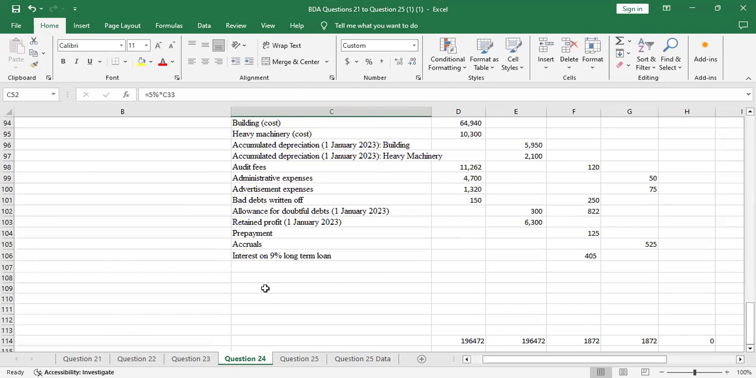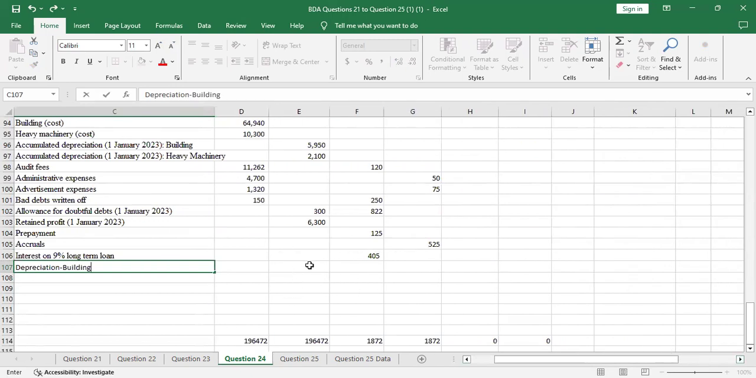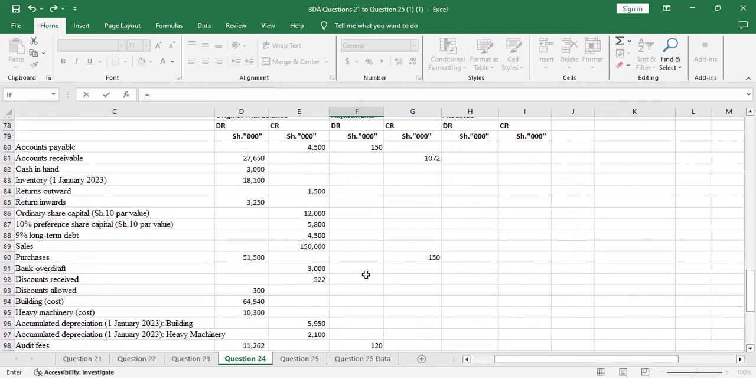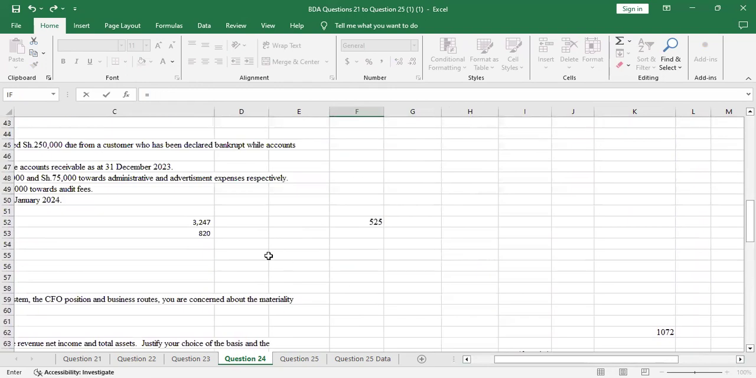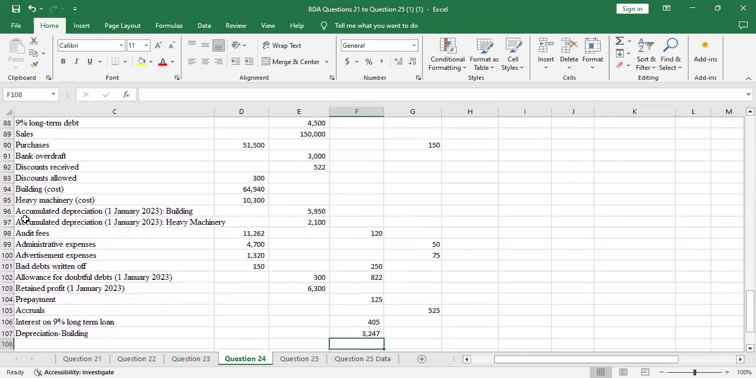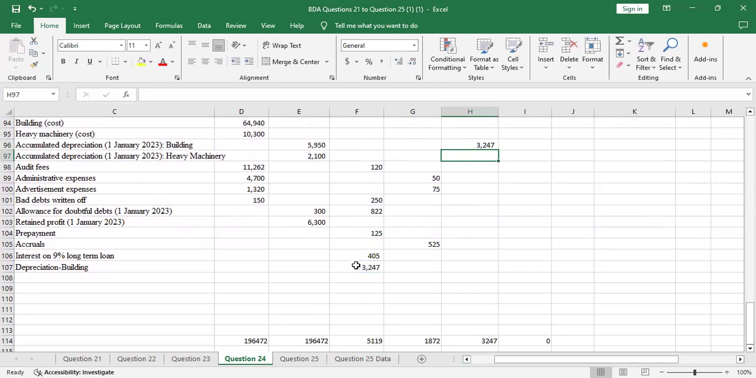So when it comes to double entry, say here, depreciation. Let me just say building. Depreciation for building, it's an expense. So under adjustment, we'll have it here on the debit side. It was 3247. Then I'll credit the accumulated depreciation account for building with the same amount, which is 32,470.